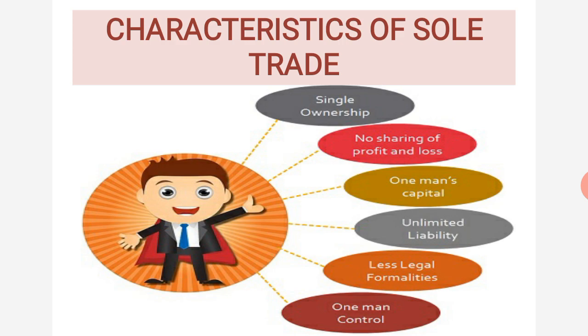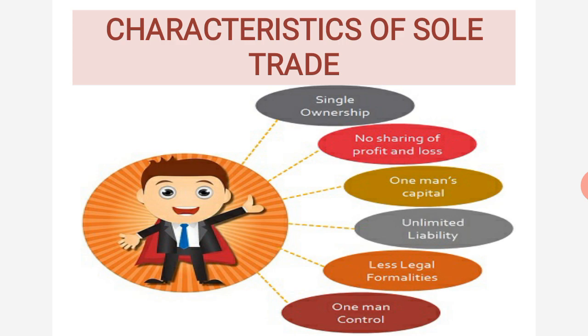Next comes characteristics of sole trade. So what are the characteristics? First, a single person, single ownership. Who is the owner of that particular shop which I discussed in the example? He is the alone person. So who has the whole ownership of that particular shop is only one person. No one can come in between.